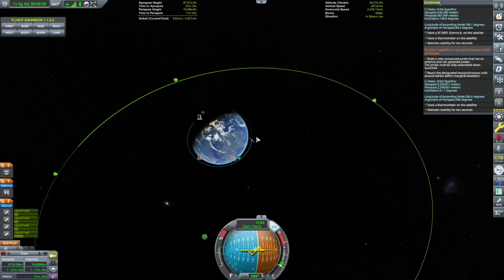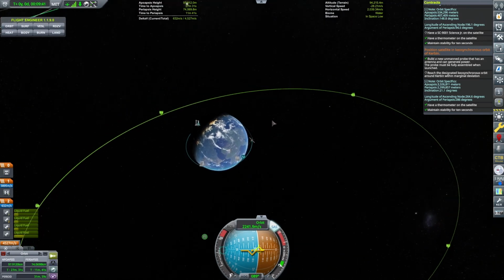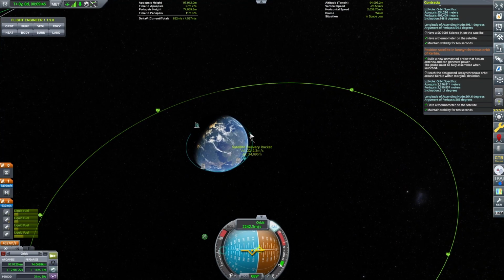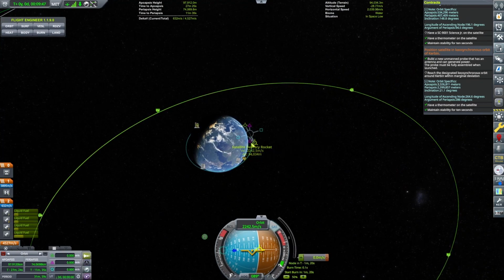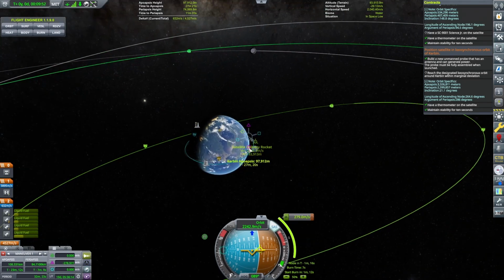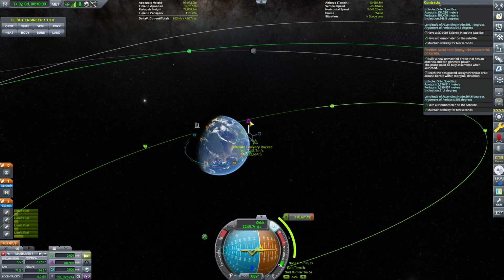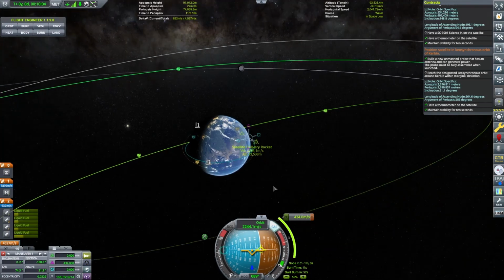Okay. So what we want to do first is match the tilt. So let's go over here-ish, I think. And then we want to pull on this. Is it going the right way? No. We want to pull on that, until the inclination is 21.1. Is it?